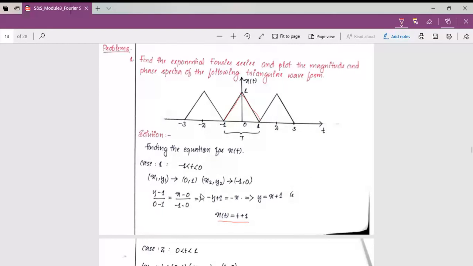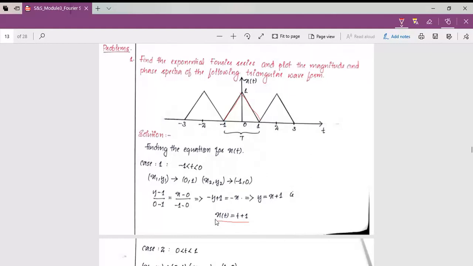Initially our equation was in terms of y and x. Now in this figure our y-axis is x of t and the x-axis is t. So the equation for the signal x of t for the interval -1 to 0 becomes x of t equal to t plus 1.